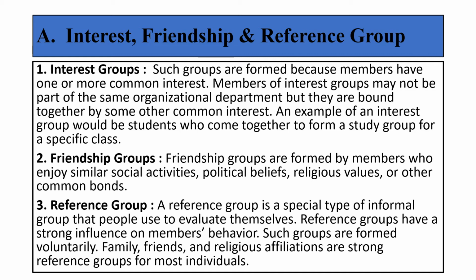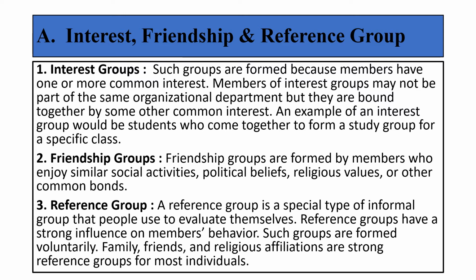The second one is called friendship groups. It is quite common among everybody here. Friendship groups are those groups which are formed by members who come together because you have certain common ideas, common beliefs. Your ideology is similar. You share the same bond or same values, etc. Like if you are influenced by BJP or Congress, and the other person is also influenced by BJP, then you tend to form your own friendship group because your likes and dislikes match.